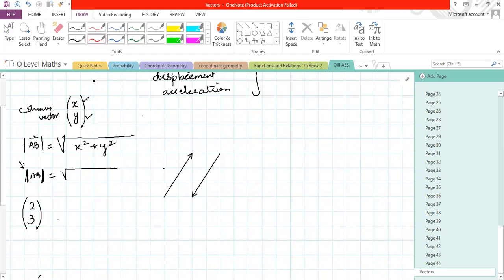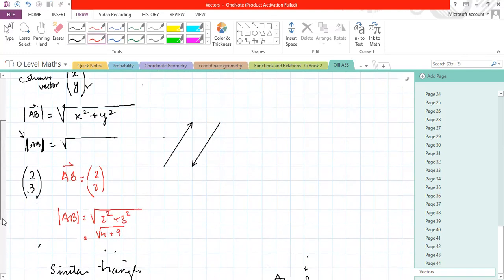So suppose this is vector AB, (2, 3). You can calculate the magnitude here: 2 squared plus 3 squared gives 4 plus 9, that is root 13. So this is root 13.